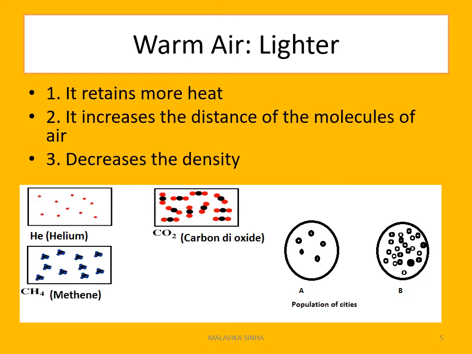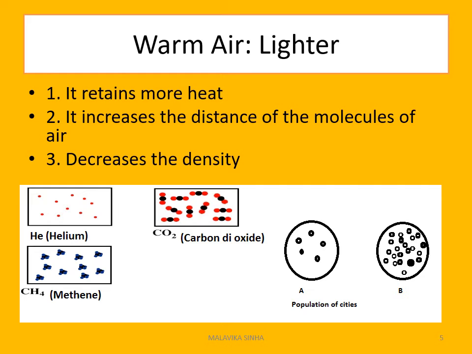Warm air retains more heat and it's lighter. Why is warm air lighter? Let's have a look at this picture. It's a city A and a city B. City B is more populated than city A. Here the intermolecular distance of the points of city A and of city B is not uniform. So the population density of city B is higher than the population density of A.